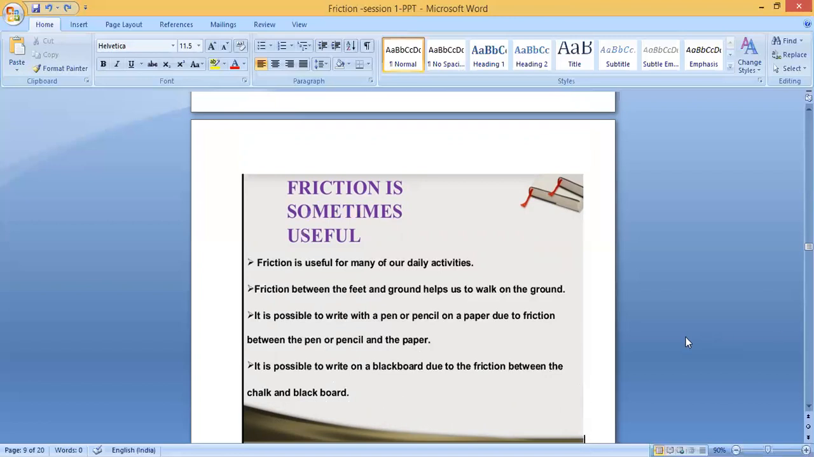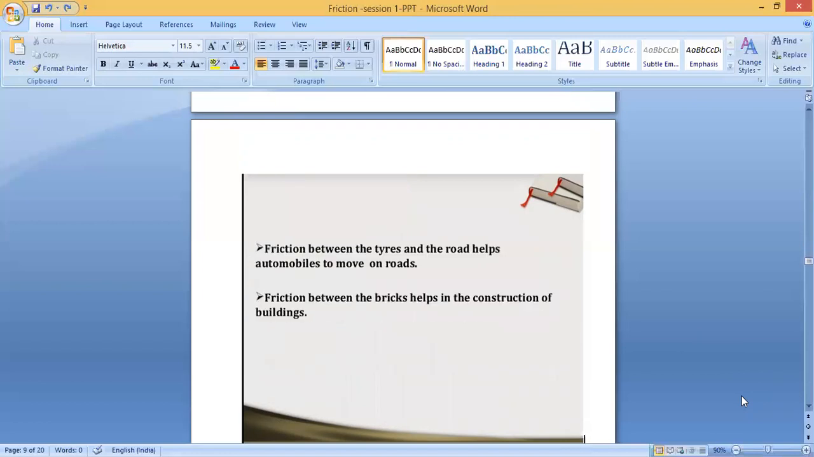Same thing, in school also teachers write on the blackboard. You can see why the teacher can write: because of the friction between the blackboard and chalk. If there is no friction, it will slip. The teacher cannot write on the board.